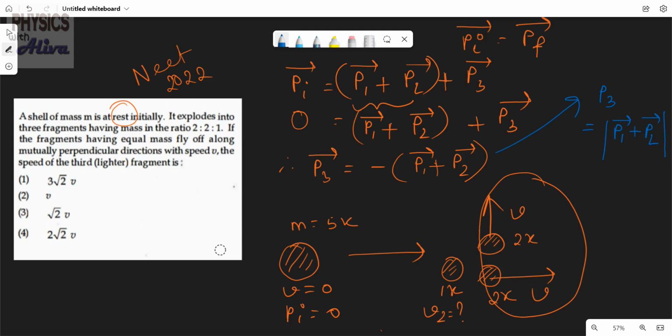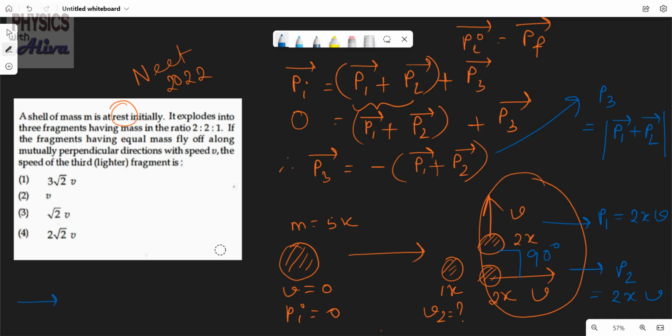Now P1 momentum is equal to mass into velocity, and P2 momentum is also equal to mass into velocity, and the angle between them is 90 degrees.